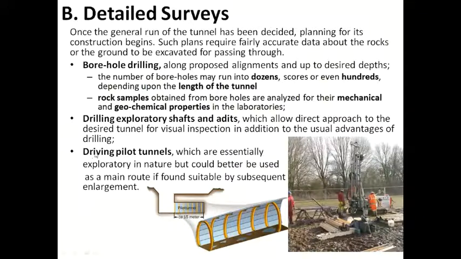Then after that, driving pilot tunnels. Pilot tunnels are the sample tunnels along the proposed tunnel. So what they do is, along the proposed tunnel, they drill the tunnel. You can see this is the surface, and from here they drill a shaft first, and they go for tunneling along the proposed tunnel line or alignment. And you can see this is a drilling site, how they drill and take out the samples.